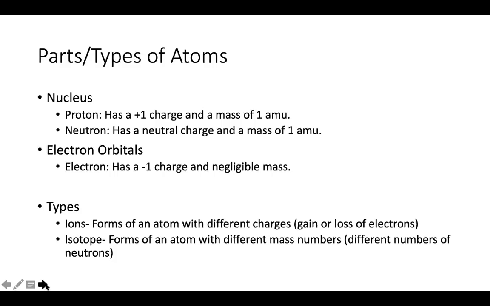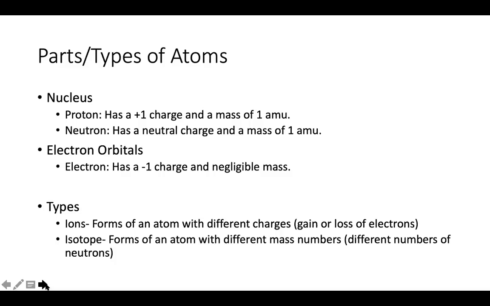Because around the nucleus are our electrons in our electron orbitals, right? We make the pretty basic assumption that electrons have negligible or 0 mass, but we do say that they have a -1 charge, right? So that opposes the +1 charge of the protons. Okay, and when we have atoms, if they have asymmetric charge, right? So if they have more or fewer electrons than protons, then they'll have a charge